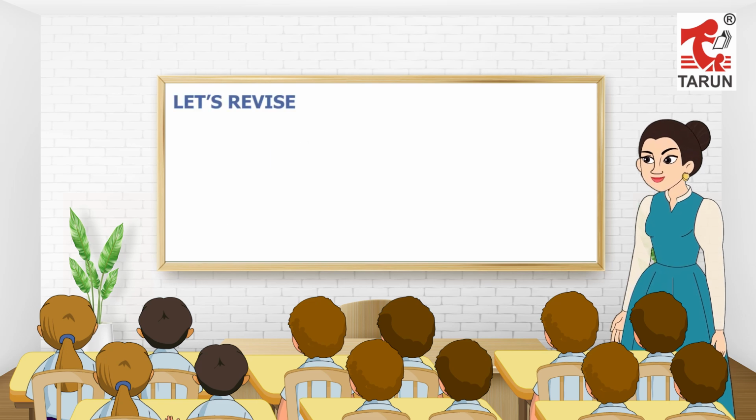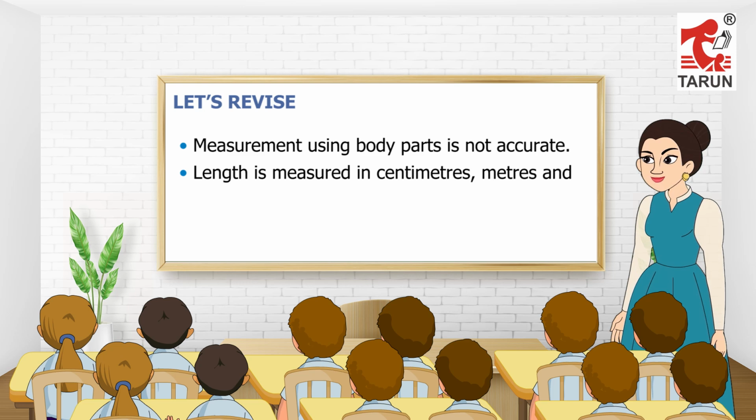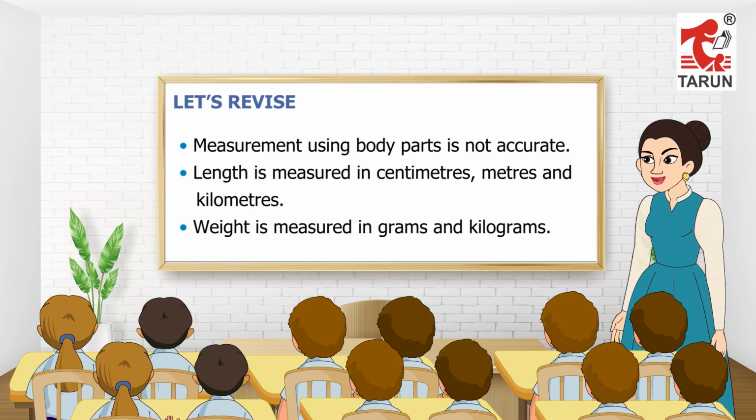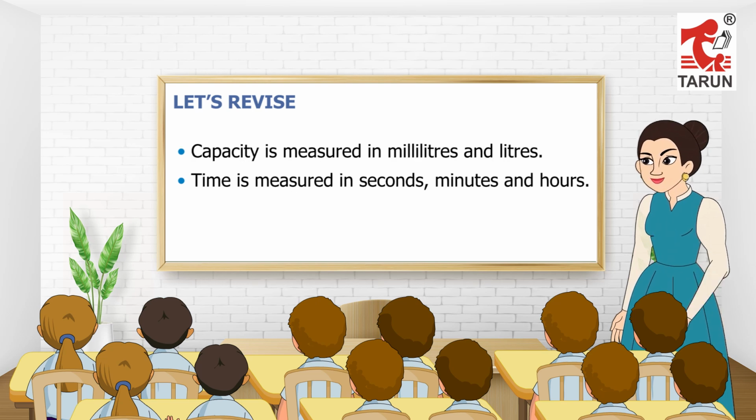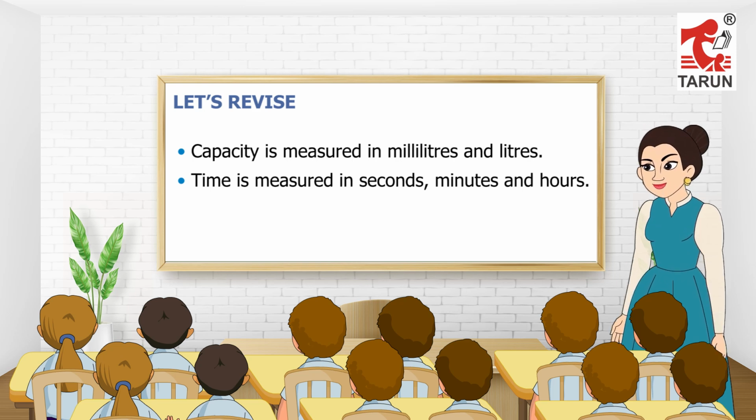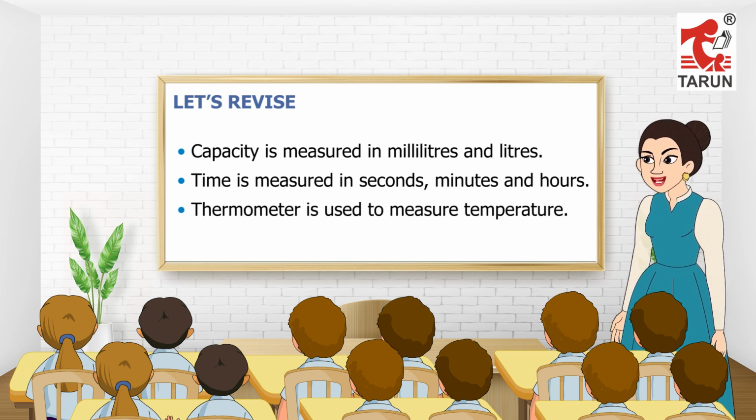Let's revise. Measurement using body parts is not accurate. Length is measured in centimeters, meters and kilometers. Weight is measured in grams and kilograms. Capacity is measured in milliliters and liters. Time is measured in seconds, minutes and hours. Thermometer is used to measure temperature.